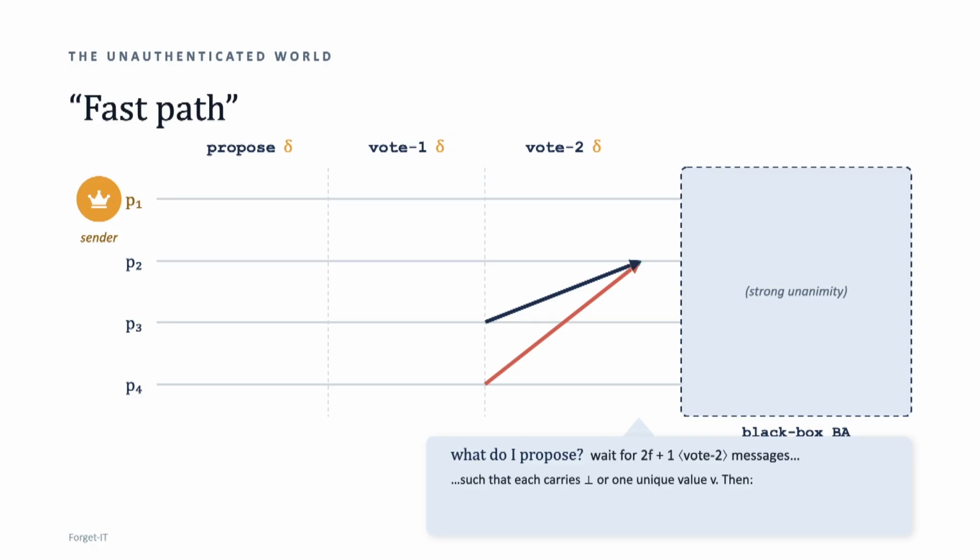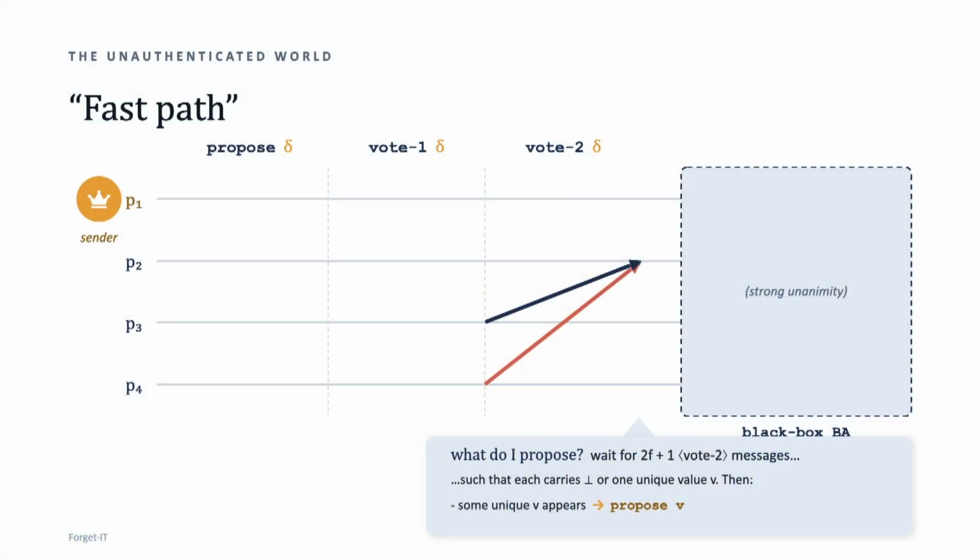So if I receive a set of 2f plus 1 vote 2 messages, and I have value A and value B inside, it's a non-clean set, so I'm going to wait for more. But once I receive 2f plus 1 vote 2 messages, such that 2f minus 5 are for bottom and 6 are for V, this is a clean set.